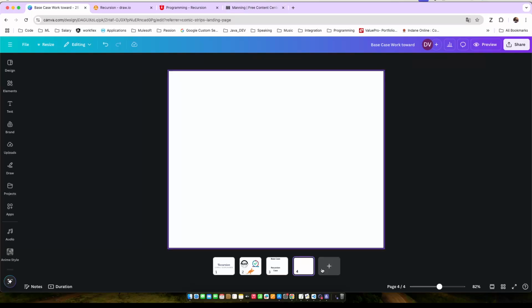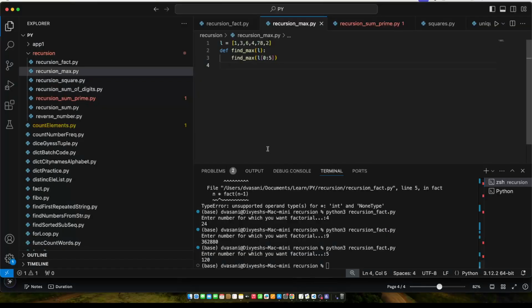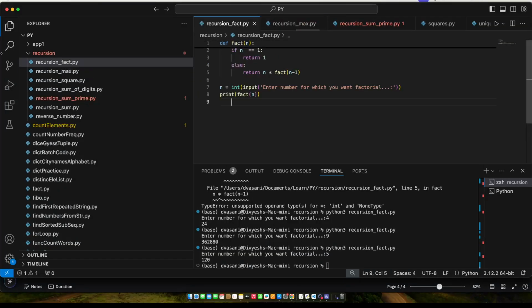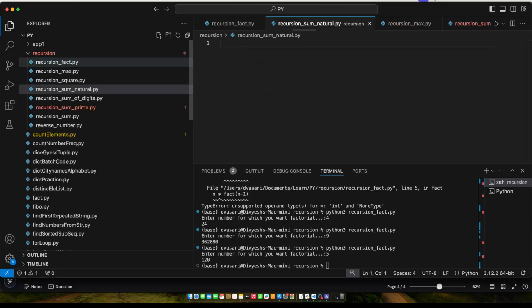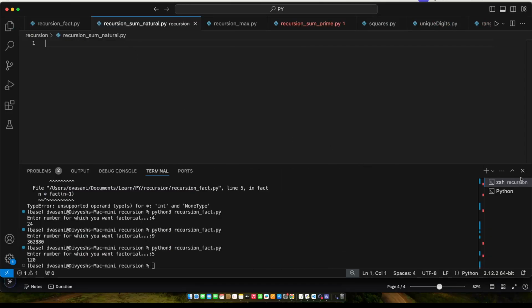So for example, let me go to the code window and let's try to solve a very simple problem. Let's see recursion with the sum of natural numbers. So what I want to do here is, I'll just clear.